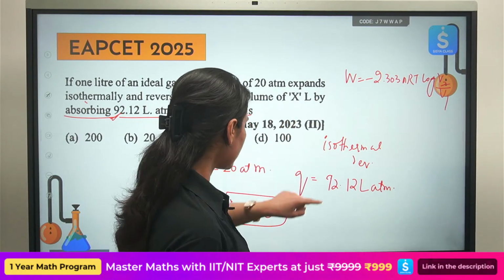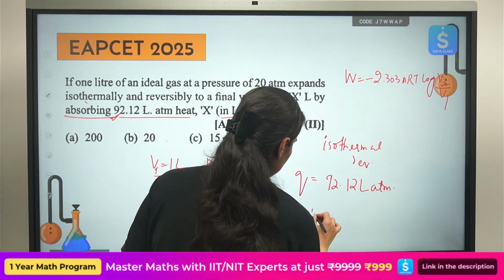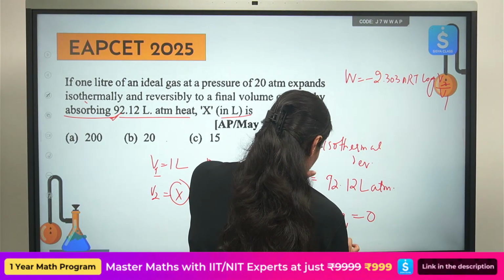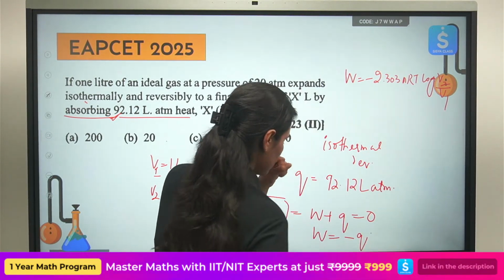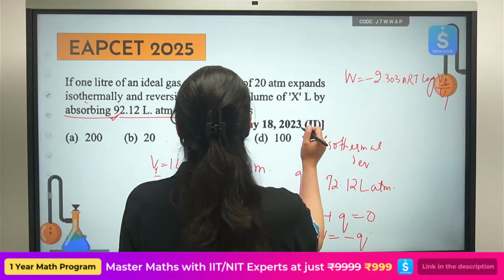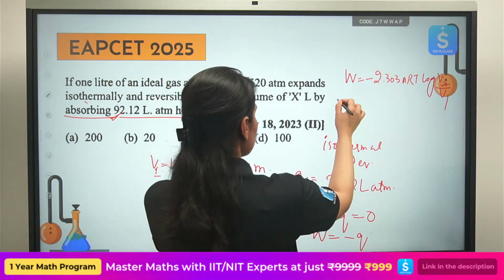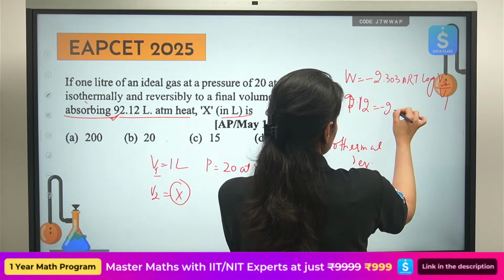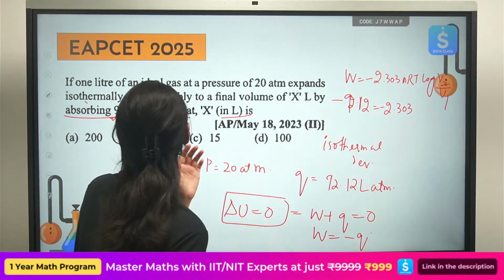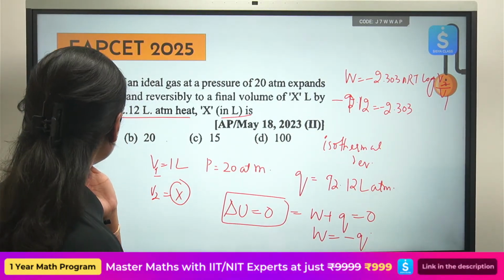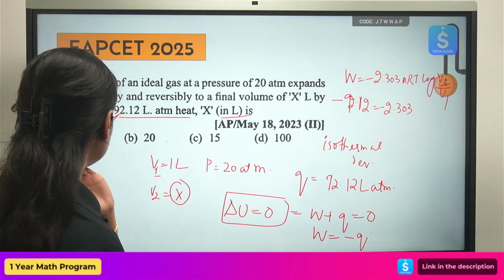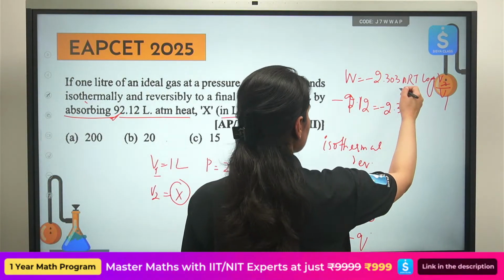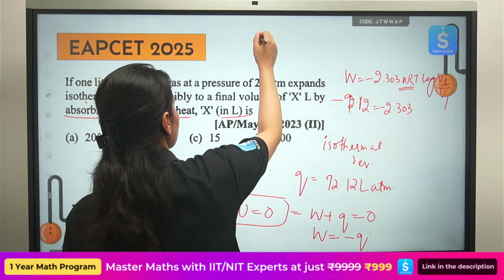Okay, so you will write, this value will be minus 2.303, number of moles. We are not given the number of moles, we can calculate it.